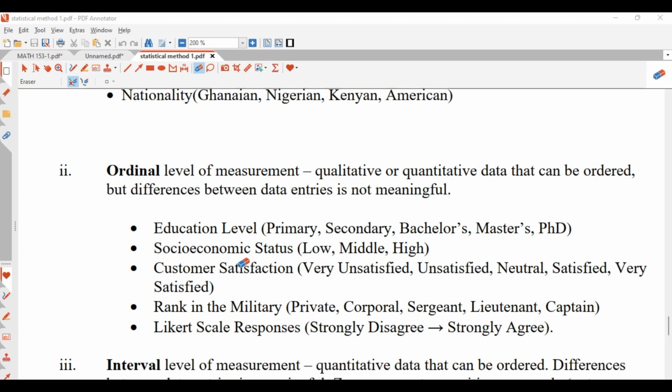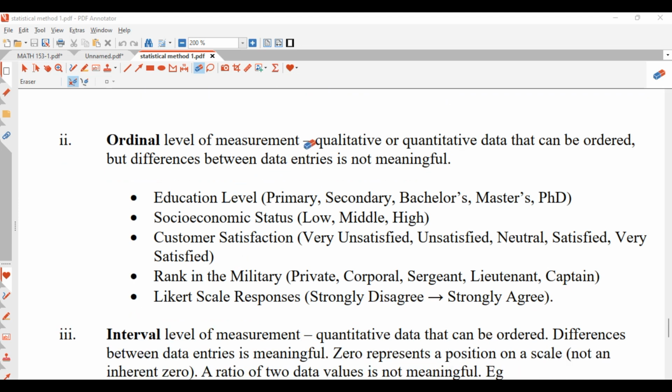And then for the ordinal level of measurement, the data can be either qualitative or quantitative and can be ordered, but the difference between the data entries is not meaningful. If you want to find the difference between them, it's not meaningful, it's not significant. So you cannot really find the difference between the data entries, right?